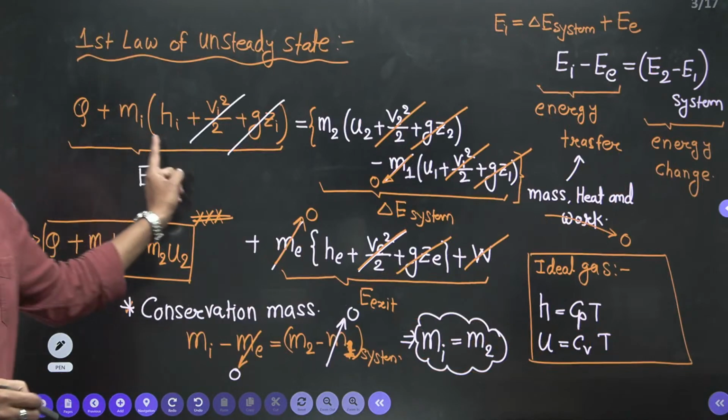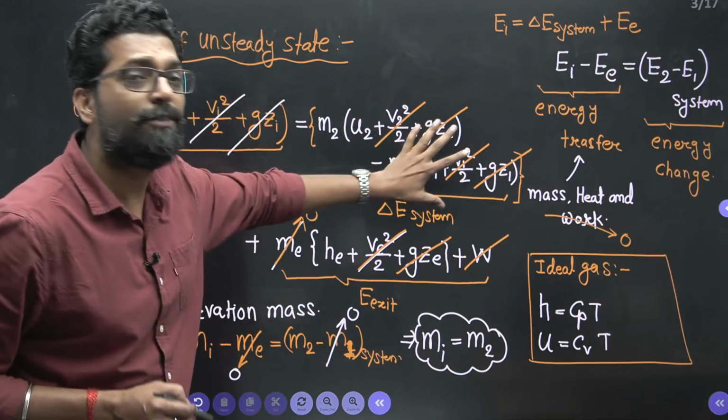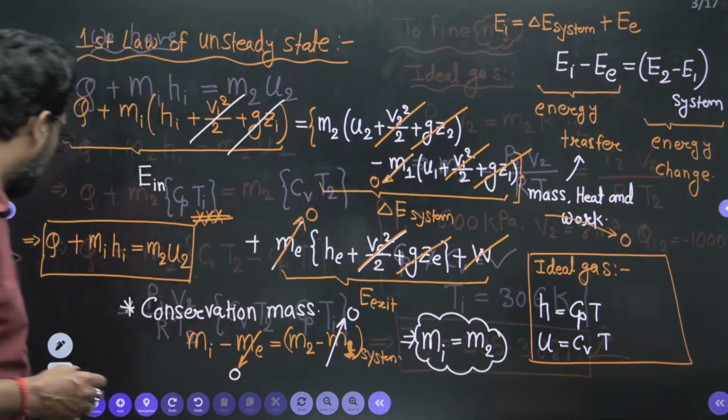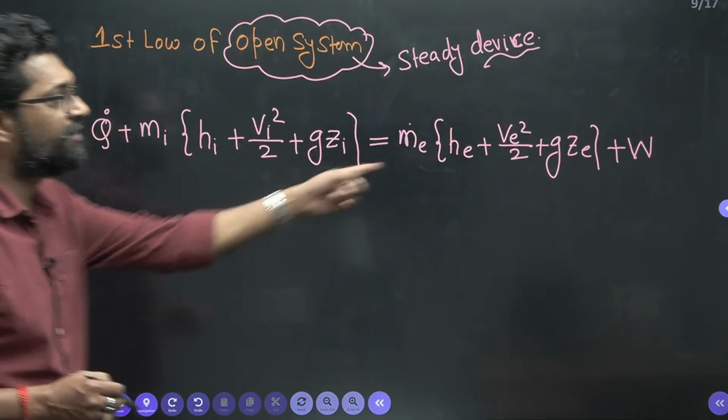In this equation, there must be an energy change of the system. Why? Because this is an unsteady state. But in this case, there is no energy change of the system. Why? Because it is a steady state.